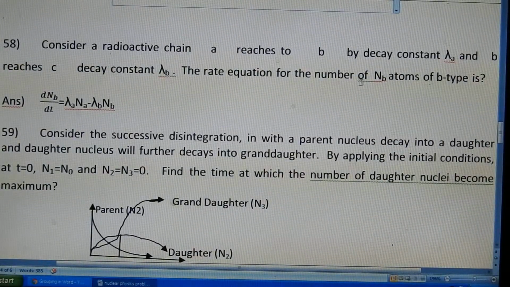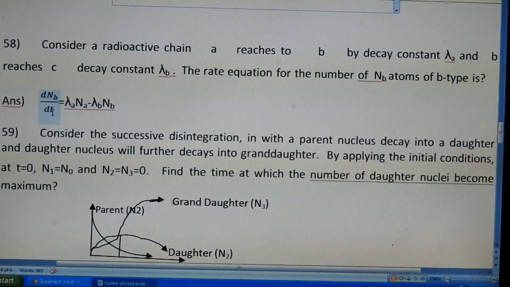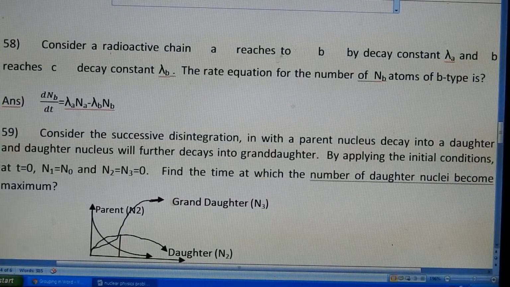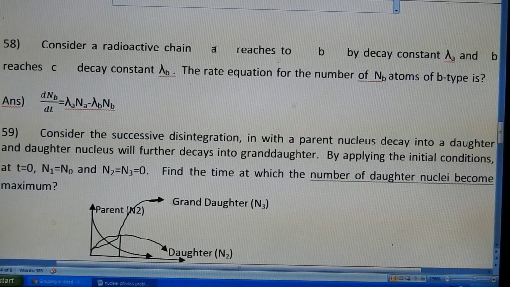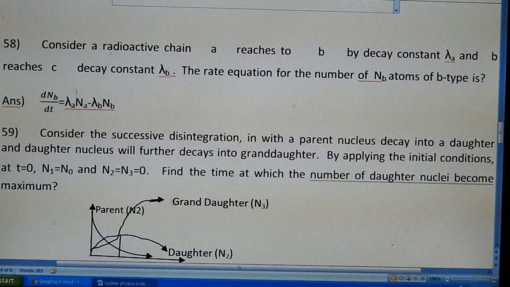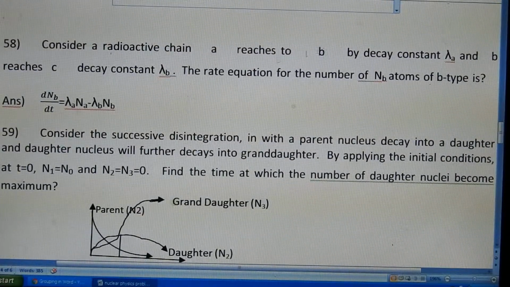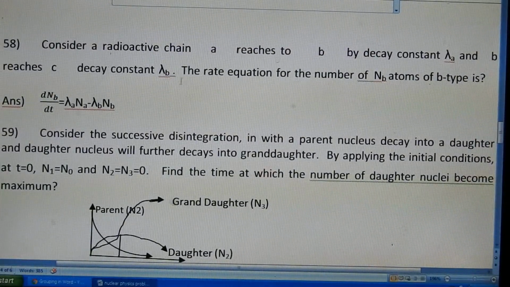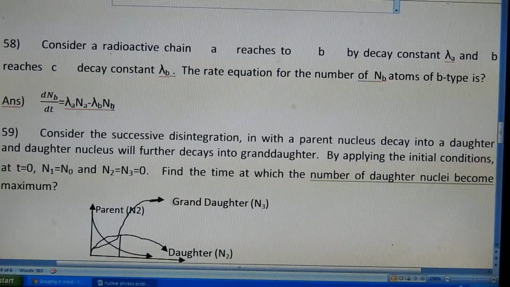So the rate equation for the number of NB atoms is dNB by dt equals lambda A NA, where lambda A is the decay constant of A to B, and NA is the number of A nuclei converting to B. So like this, we can get how many nuclei are converting from A to B. This is an addition for B nuclei, because B is gaining nuclei from A. Next, minus, because B is again disintegrating into C, so its number is decreasing by decay constant lambda B times NB, the number of nuclei converting from B to C. So like this you can calculate.